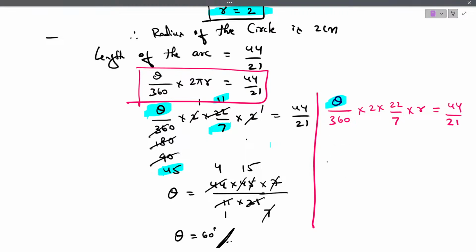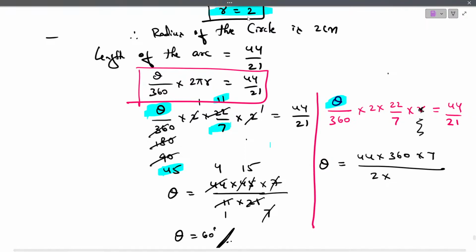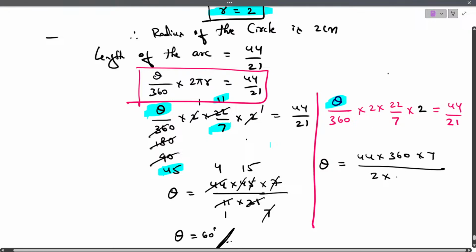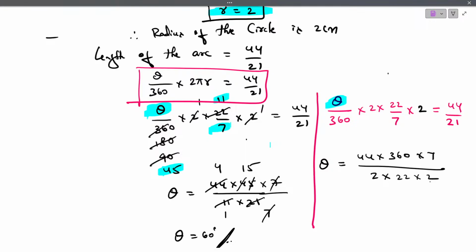Theta is equal to 44 into 360 into 7, divided by 2 into radius, also we have to change, right? So radius is 2 centimeter. 44 into 360 into 7 divided by 2 into 22 into 2. This will come to the denominator.